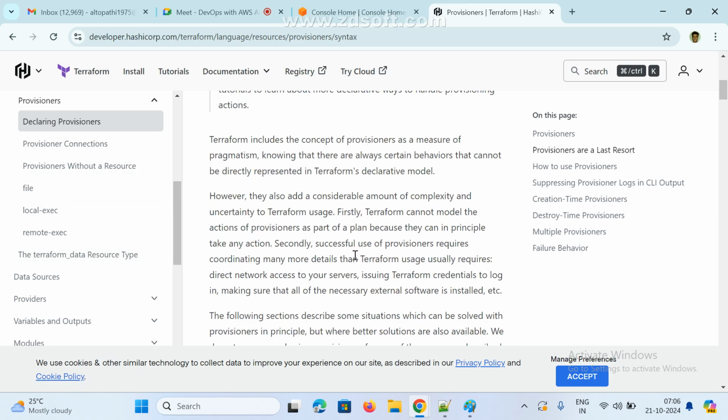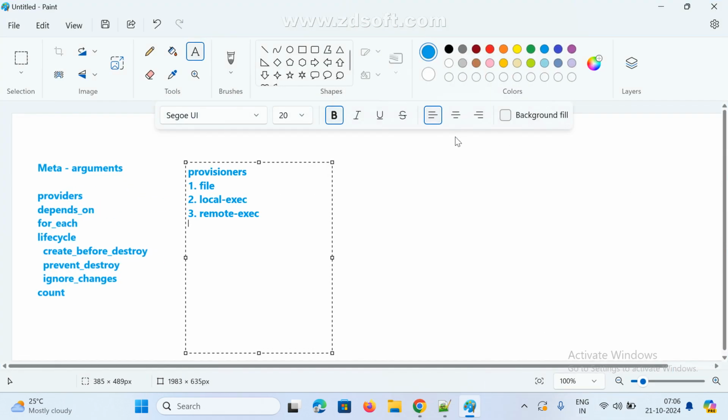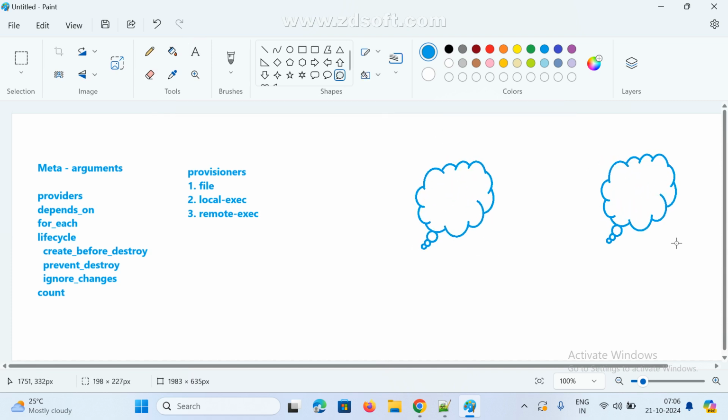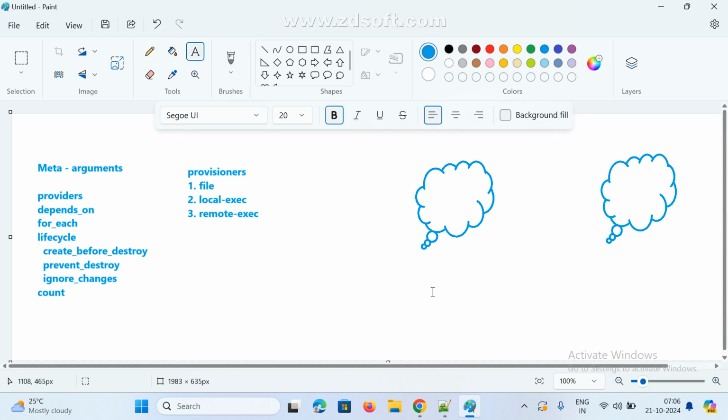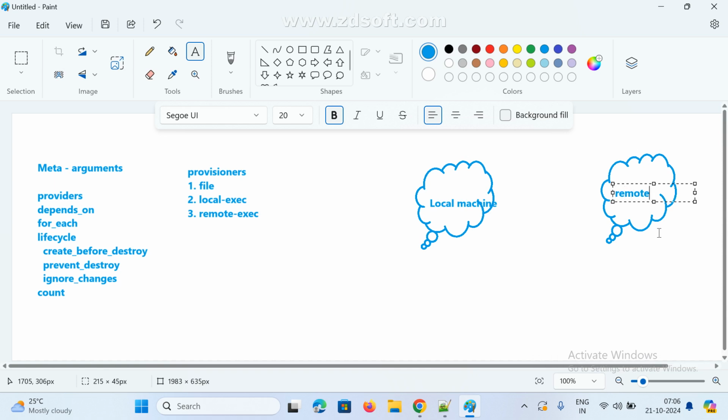So provisioners means, right now I am on my local machine, and we are going to create one resource in AWS. The concept is very simple, try to understand. This is our local machine, and this is our remote machine, correct? Local machine means our machine. The remote machine means we are going to create one resource in the cloud.